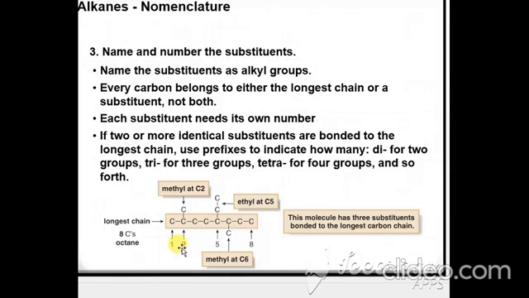Alphabetically. E comes before M. So when you are going to write the name, you write the ethyl and then you write the methyl. First point, alphabetically you will consider. Second point, if there are more than 2 substituents, like 3 substituents, you use the words di, tri, and all these things.